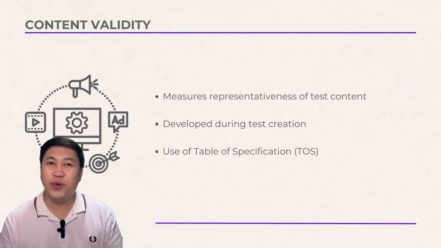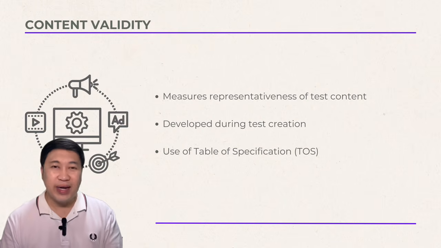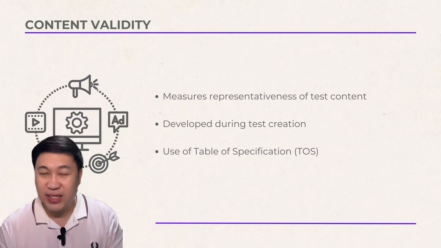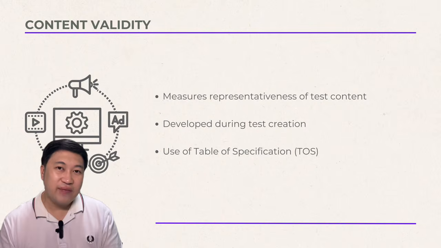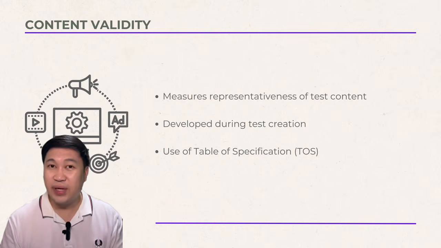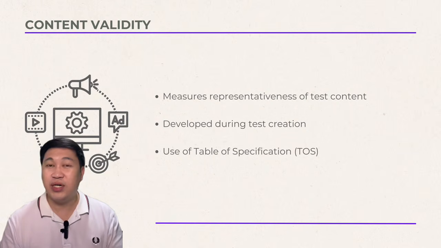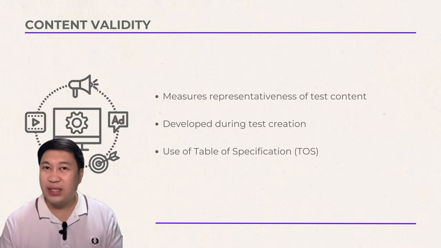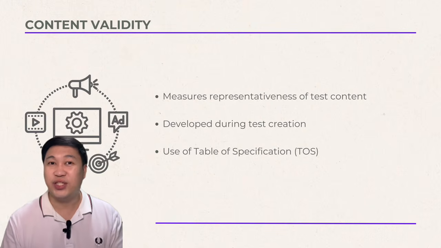For example, you are creating a 100 item exam for field methods in psychology. To have content validity, your test must cover all the relevant topics: the introduction or the epistemological position, ethics in research, quantitative or qualitative research.